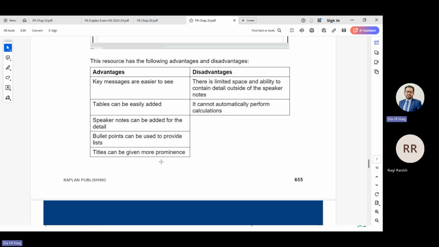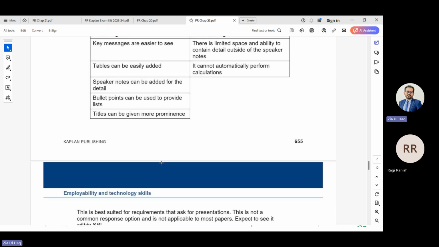Speaker notes can be added for the details. Bullet points can be used to provide a list. And titles can be given more prominence. But there are disadvantages. There is limited space and ability to contain detail outside the speaker notes, meaning we cannot include too much detail in PowerPoint. It cannot automatically perform calculation.